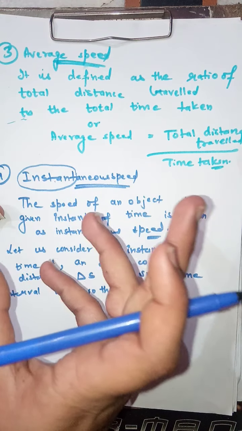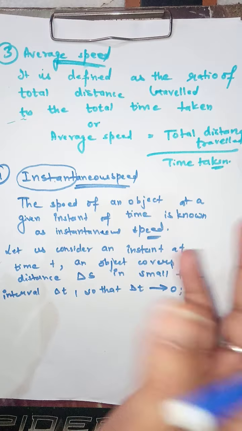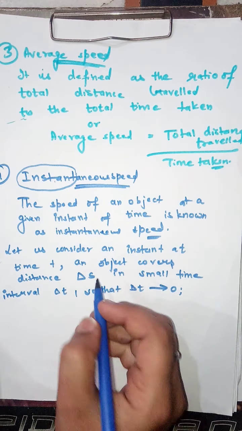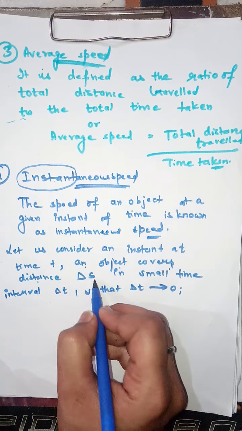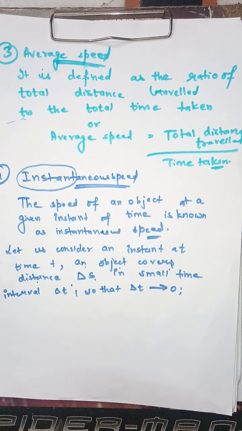हमने एक moment of time लिया. We have considered our situation at time t such that the distance covered by our object is delta s in the small time interval. Consider these words, in the small time interval delta t. Thus we are taking the time interval delta t approaches 0.